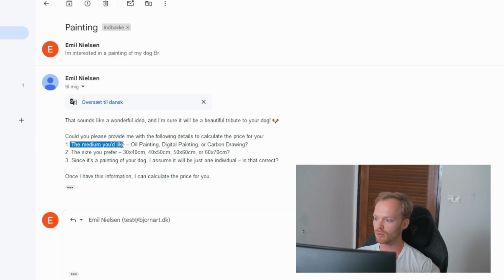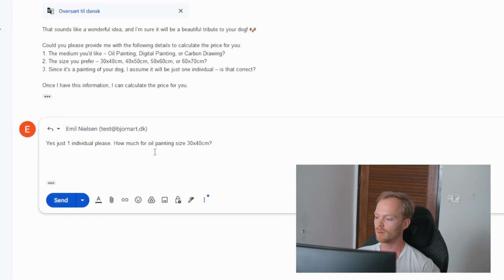So here is the medium you'd like, the different kinds of mediums: oil painting, digital painting, or carbon drawing. Then the size, the different sizes available. And then number 3, it has an assumption that it's just one individual. So it confirms this by asking, since it's a painting of your dog, I assume it will just be one individual. Is that correct? So for this, I'm just going to reply, yes, just one individual, please. How much for an oil painting, size